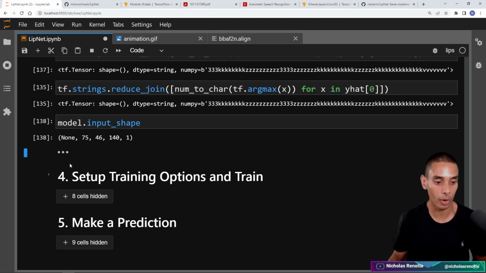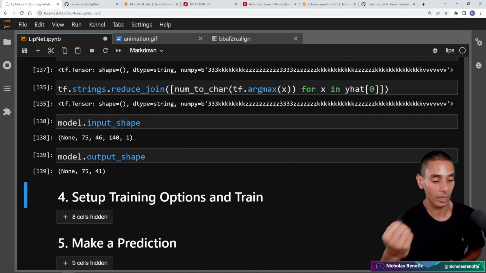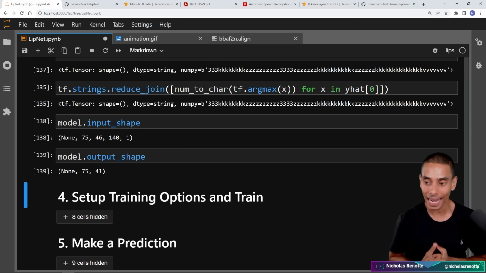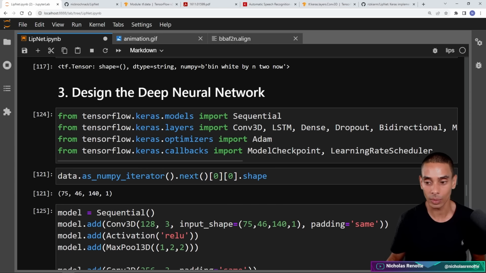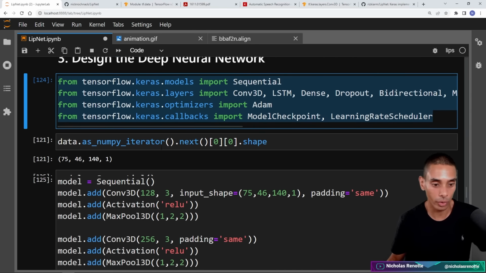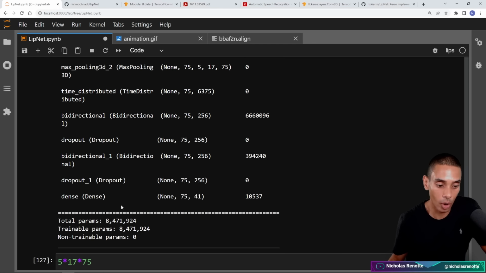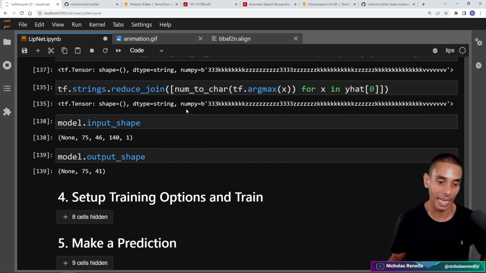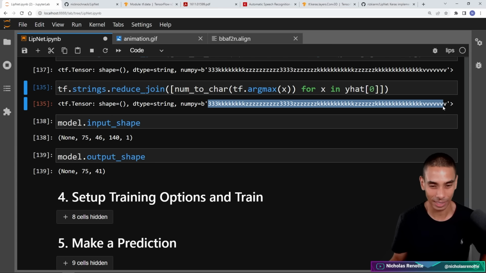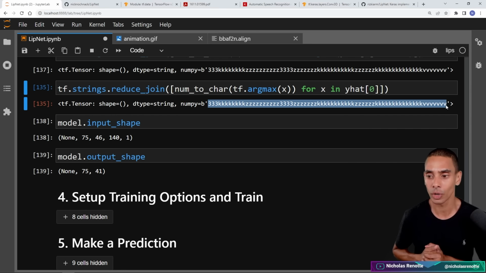Okay, we can also take a look at our model input shape, and we can also take a look at our model output shape, which we've already extracted when we ran model.summary. But that is our deep neural network now defined. So if I scroll back up, we've imported all of our core dependencies for our deep neural network. We've then defined our neural network over here, which is giving us a model which has 8.5 million parameters. And we're able to pass through our frames to get a set of predictions back out, which right now doesn't look so great. But keep in mind, we haven't actually trained this. So once we train it, we're going to get much better predictions. Alrighty, that is our deep neural network now defined.